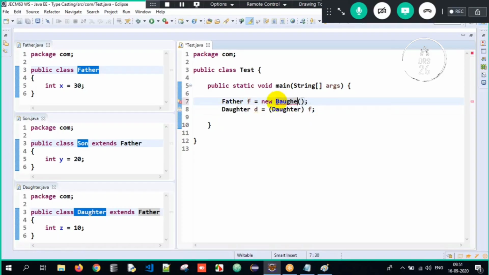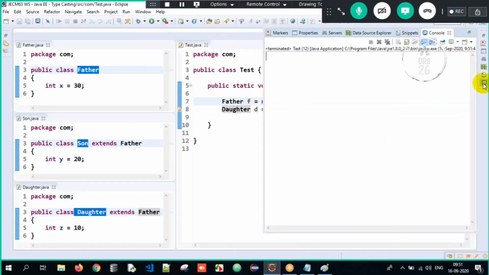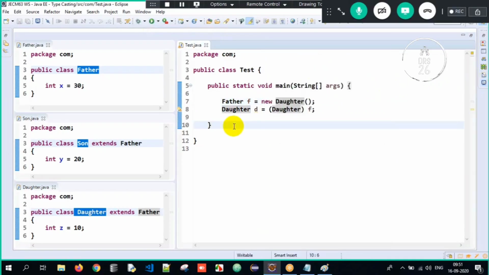If it is a Daughter object, will it be a problem here? See, if I execute it here, I'll get no output. Why? Because there are no print statements at all. If I open the console, there's no output. So what will it print? Nothing. Got it. So when do we get ClassCastException? If one type of object is upcasted and we downcast to some other type, we get ClassCastException. Understood?